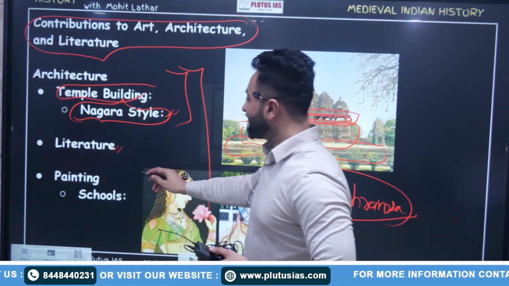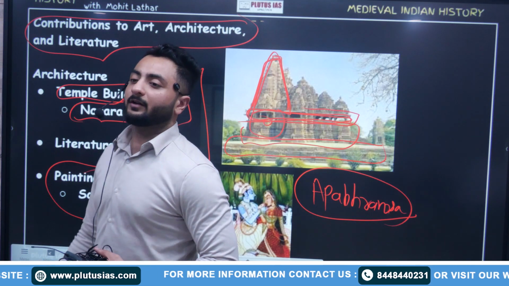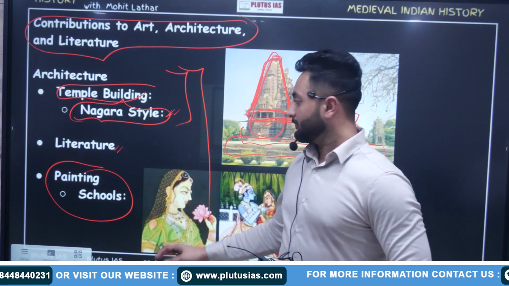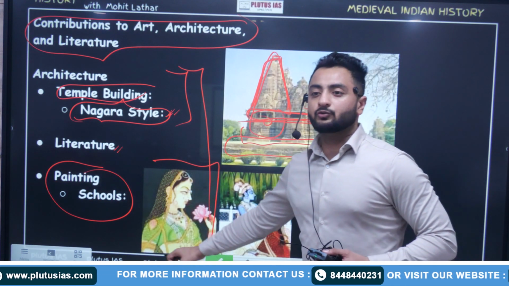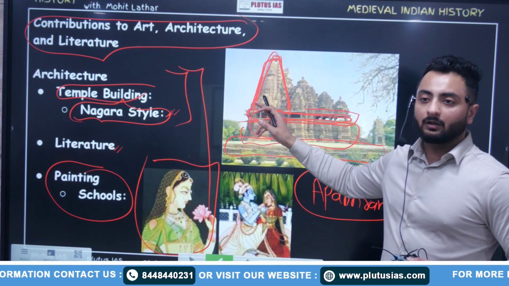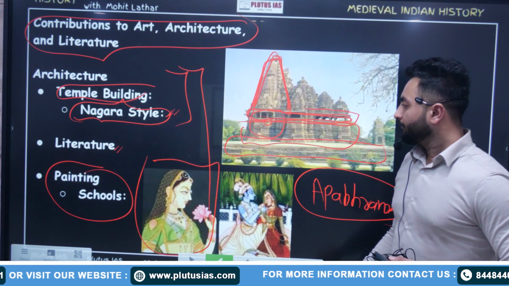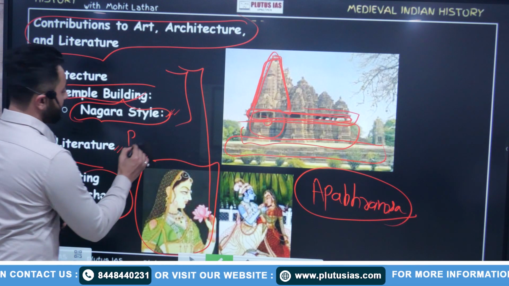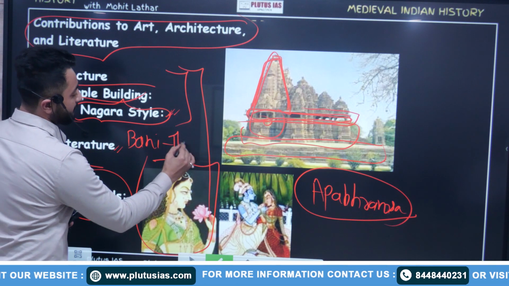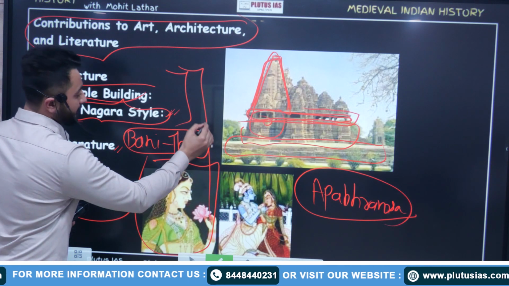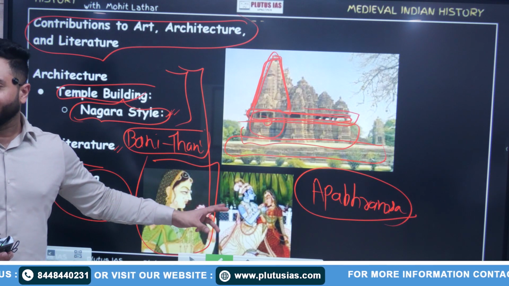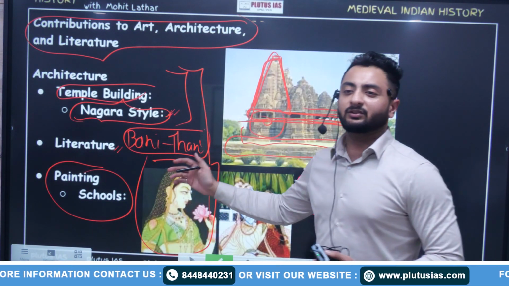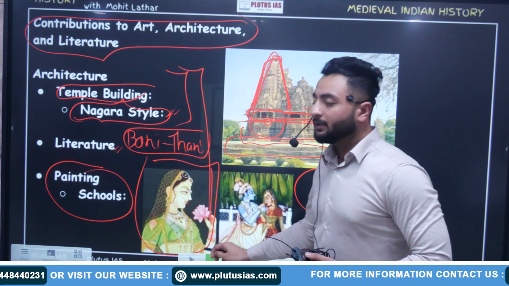Fine. Then paintings. Paintings were also very famous. Have you heard about Bani Thani painting? This is Bani Thani painting. It belongs to the Kishangarh school of painting of Rajputs. Bani Thani means a woman who is very much decorated, तैयार होके बहुत अच्छे से बनी ठनी, that we call in Rajasthani, in the Haryanvi languages. So बनी ठनी, ठीक है.